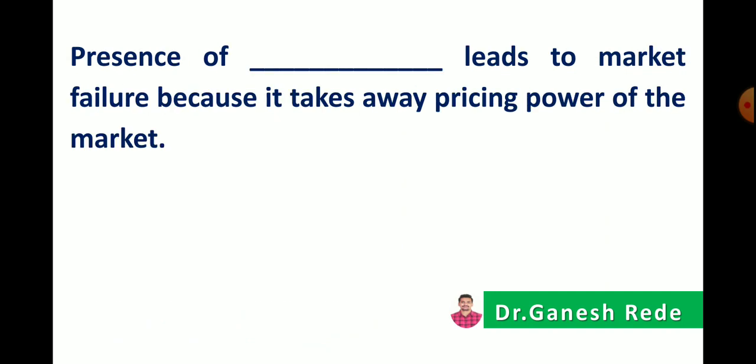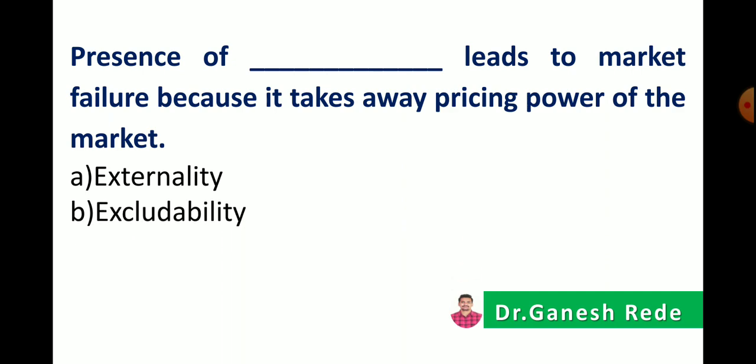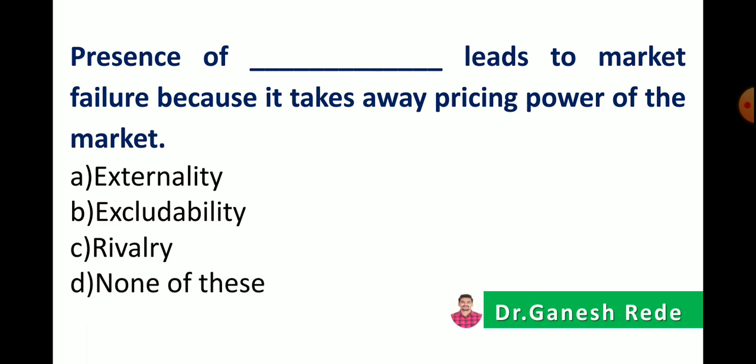The presence of dash dash leads to market failure because it takes away the pricing power of the market. So options: externality, B, excludability, C, rivalry, D, none of these. The correct answer is the presence of externality leads to market failure because it takes away the pricing power of the market.